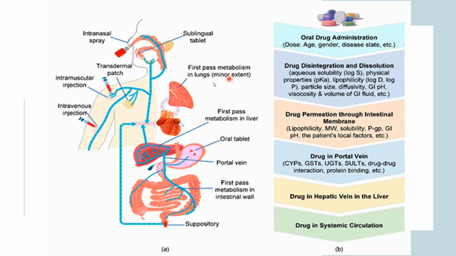First pass metabolism in lungs, minor extent. So basically, first pass metabolism is operative in case of the sublingual tablet and intranasal sprays, but it actually bypasses when you are talking about the intravenous injection. This first pass metabolism doesn't operate there. So here it is happening to a minor extent in the lungs, and it is happening to a major extent in the liver. The first pass metabolism.